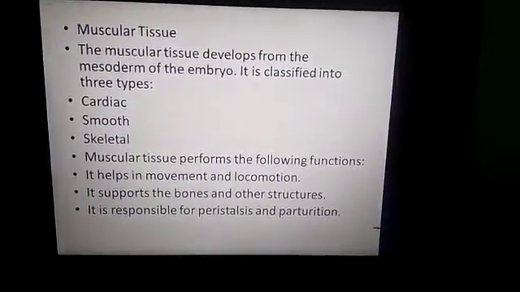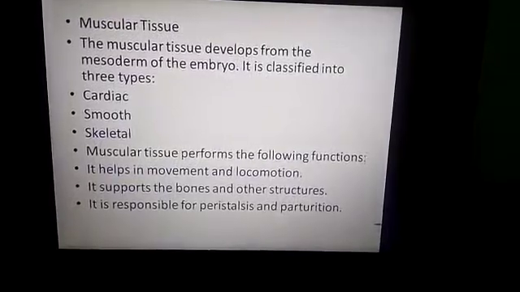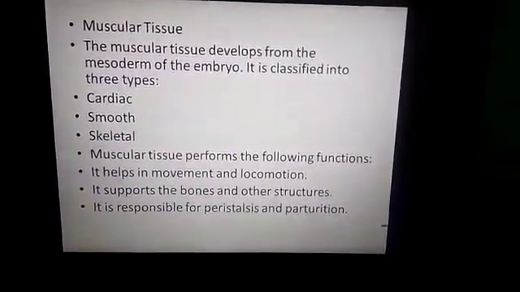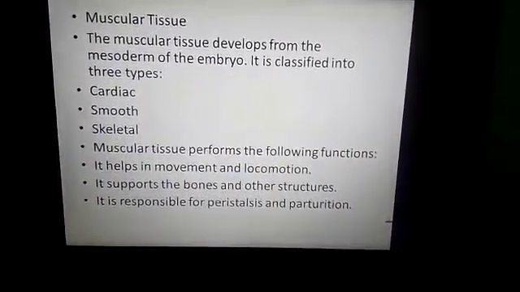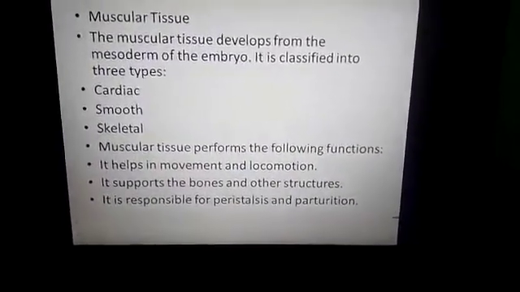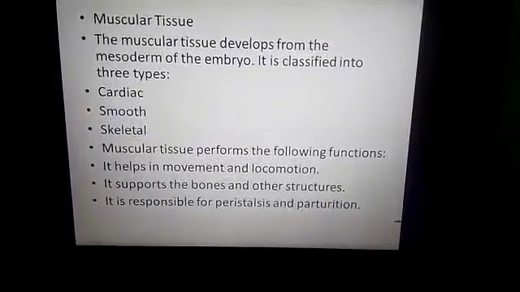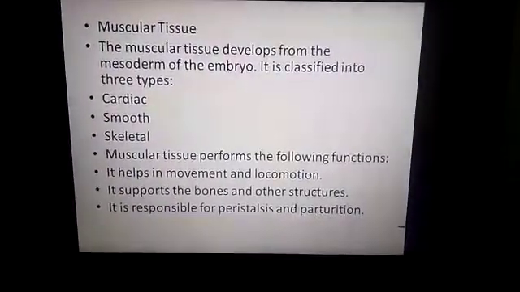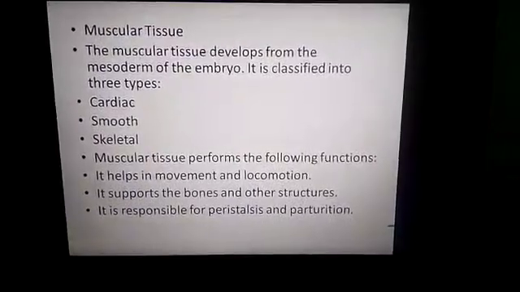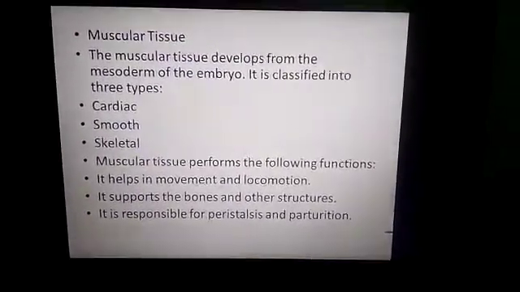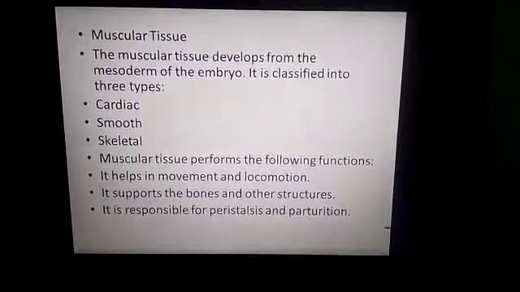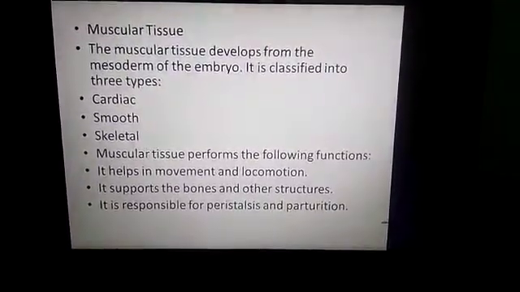Now we are in the topic of tissues. In the tissues we have completed plant tissues. In the animal tissues we have completed the epithelium tissue and connective tissue. Now it is muscle tissue. Muscles of the body can contract and relax. They contract and relax when the body function is carried out, so they help the body in its movement.